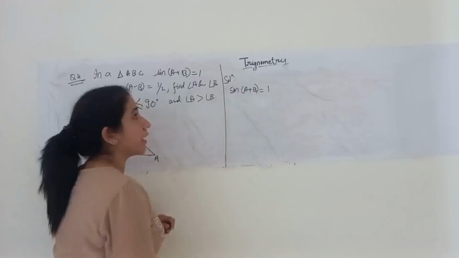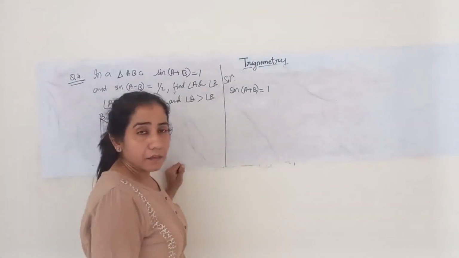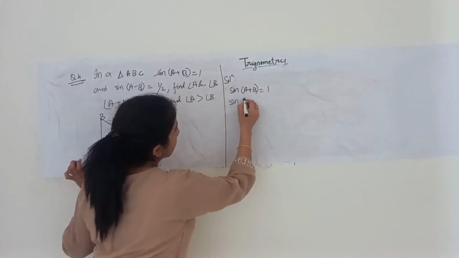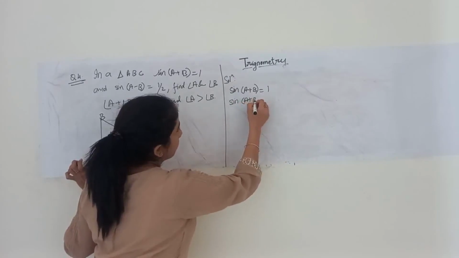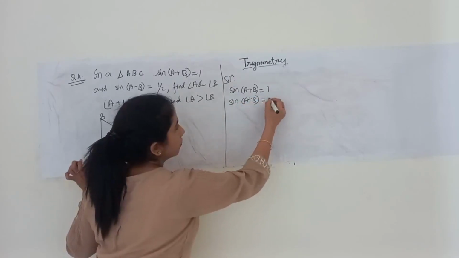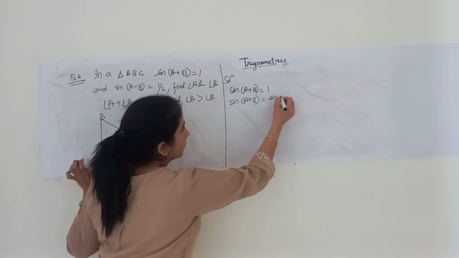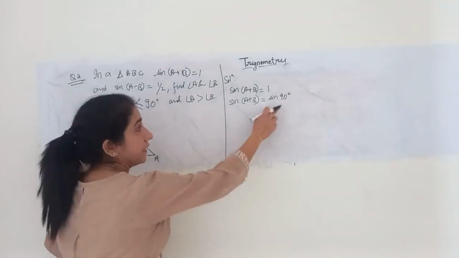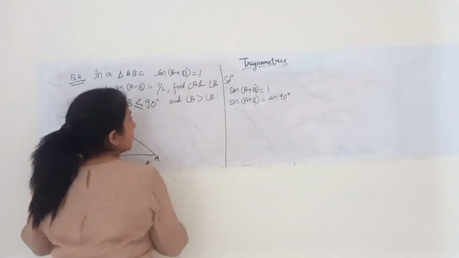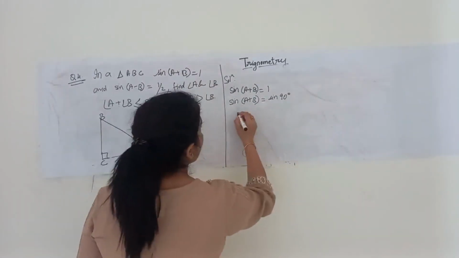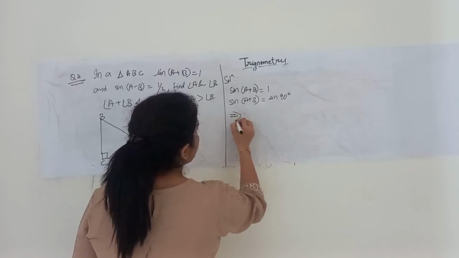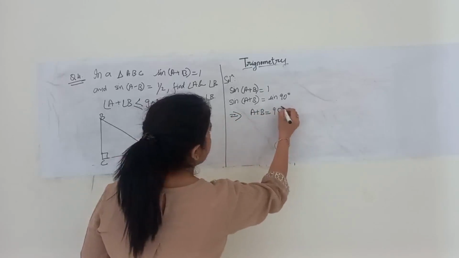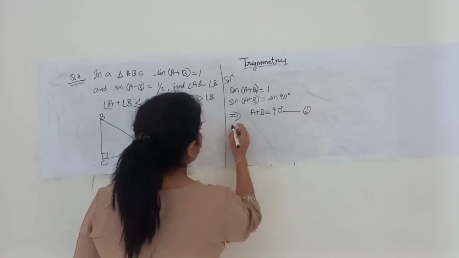What does it mean when sin theta is equals to 1? It is at 90 degree. So I can write sin(A plus B) is equals to sin 90, because sin 90 is 1. This implies A plus B is equals to 90 degree. This is equation number 1.